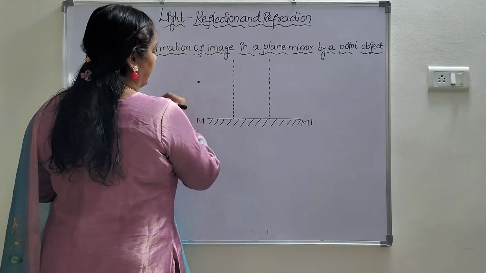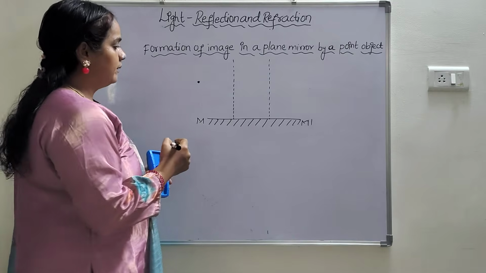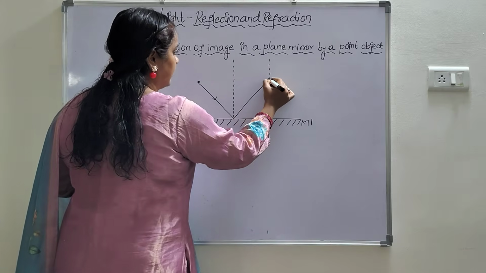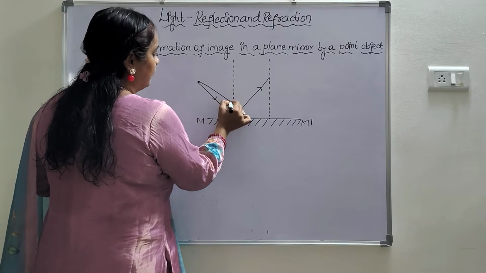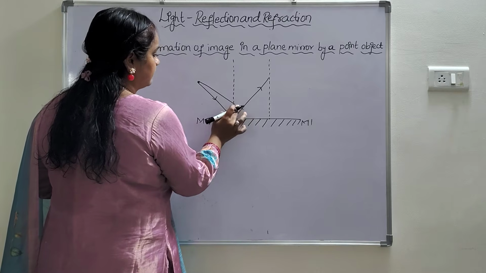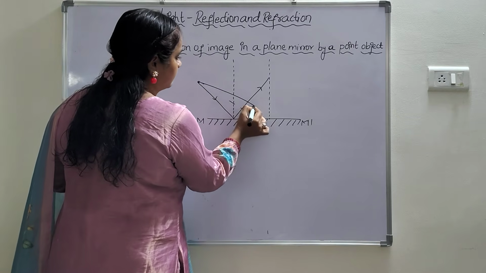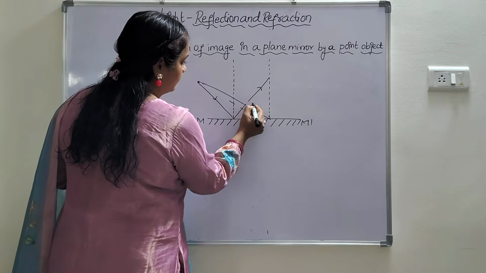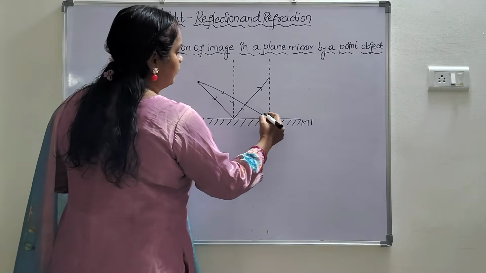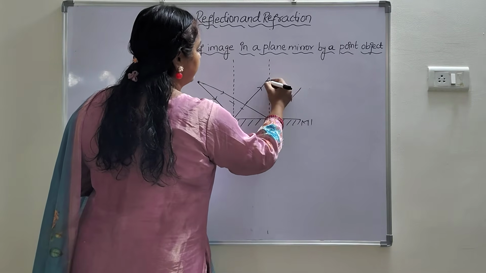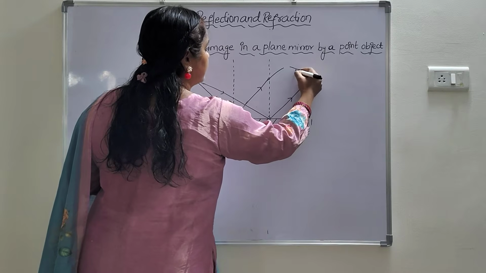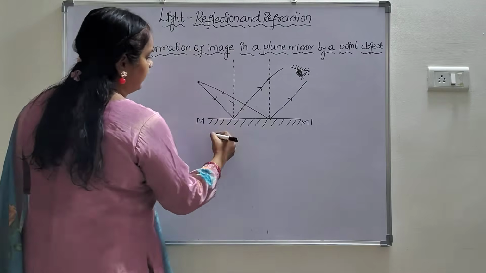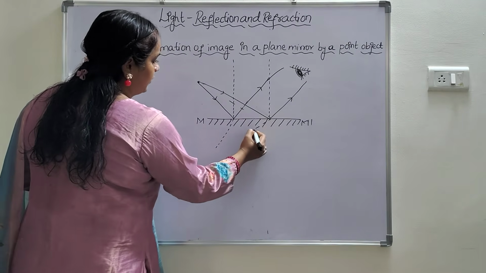Let us place the point object. A point object is represented with a dot. A ray of light is incident and it is reflected. Another ray of light is incident and it is reflected. So if an observer is observing from here, where is the image going to form? The image is going to form here.